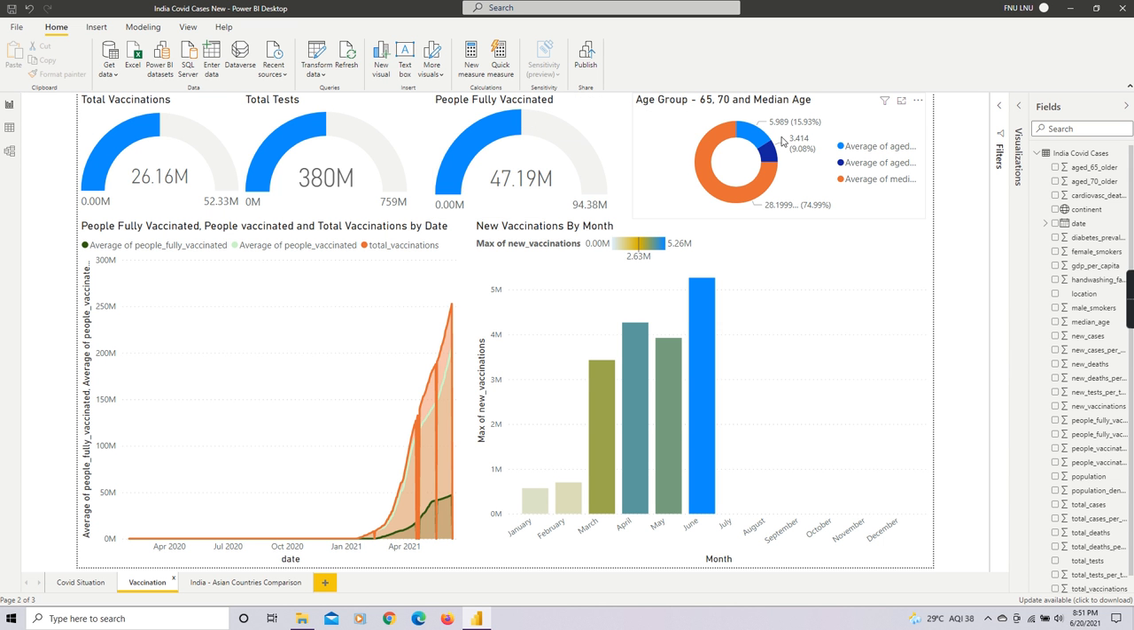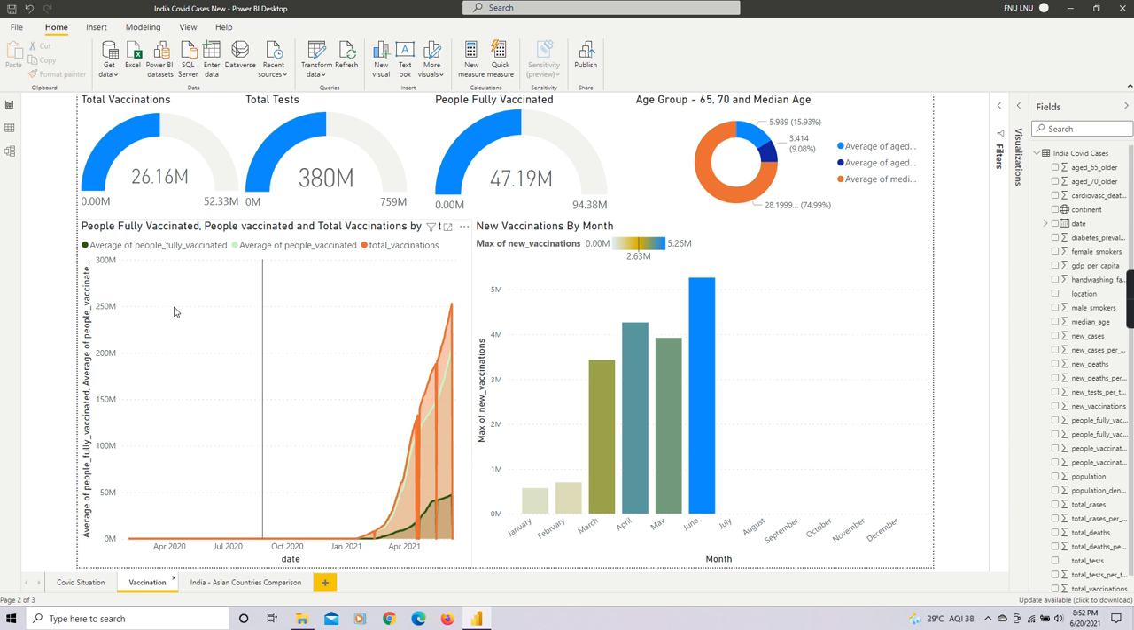And from this donut chart we can see the median age group is the highest in India as a country, that is 75% of the population belongs to the median age. Then coming down to 65 plus, older people are close to 16%, and the least number of population is 70 plus aged people, that is approximately 9 percent.